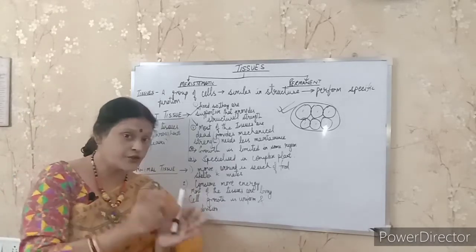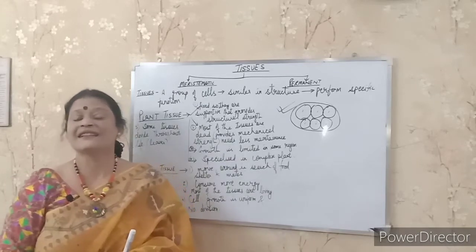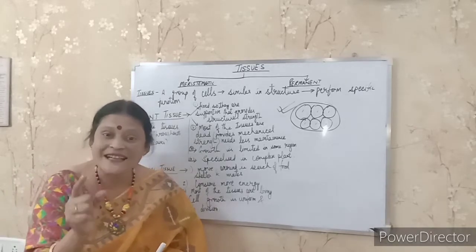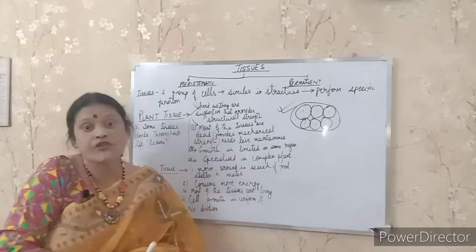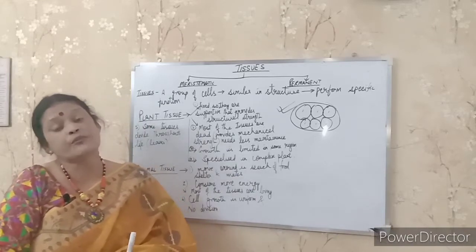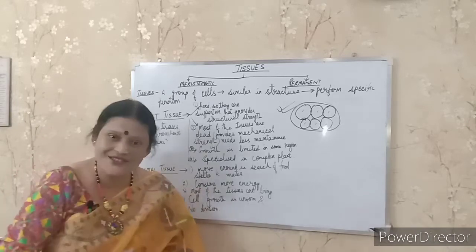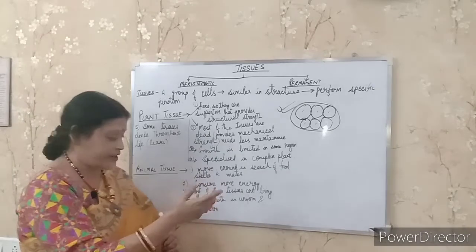Clear? Now come to animal tissue. What is the difference? In animals we know that they are always moving around in search of food, shelter and mates. So they need more energy to move and to perform such activities. So obviously their tissues are different from plants. Clear? They consume more energy.